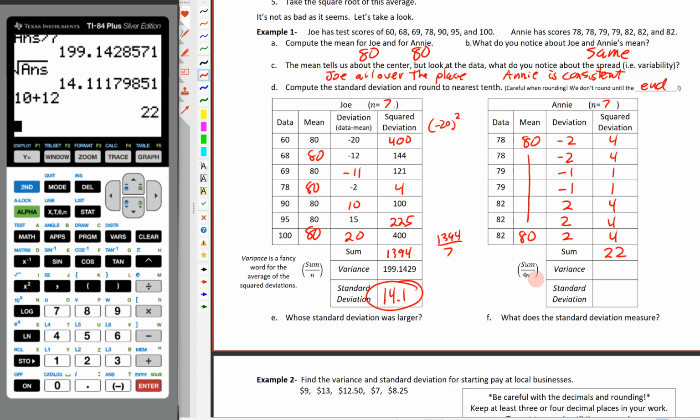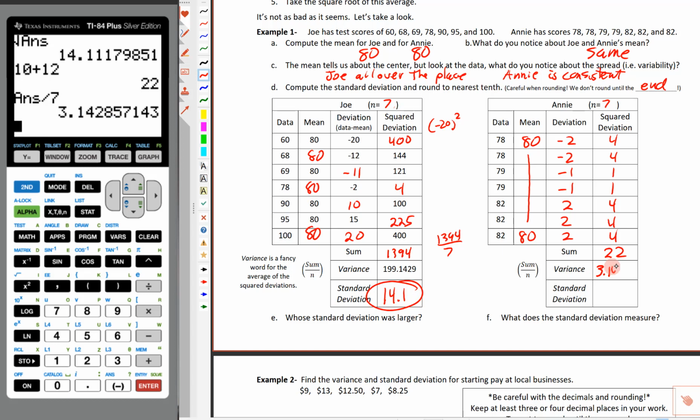Now we want to do the variance. The variance is the sum divided by n. So we're going to take that, and remember n is 7, so we're going to divide by 7. We're going to hit enter, and we get 3.14285. So 3.14, and then we're going to write down 29.